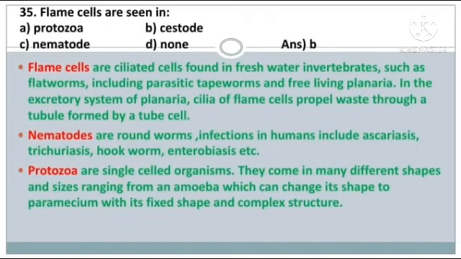Question number 35. Flame cells are seen in: protozoa, cestode, nematode, or none of these. The answer is option B. Flame cells are ciliated cells found in freshwater invertebrates such as flatworms, including parasitic tapeworms and free-living planaria. In the excretory system of planaria, cilia of flame cells propel waste through a tubule formed by a tube cell. Nematodes are roundworms. Infections in humans include ascariasis, hookworm, enterobiasis, etc. Protozoa are single-celled organisms.